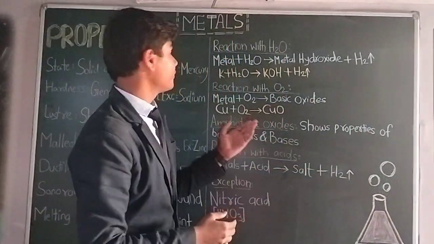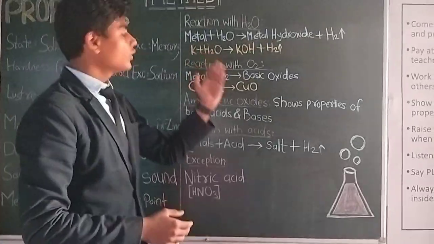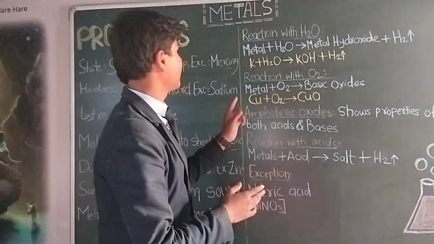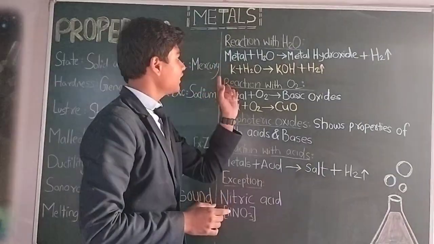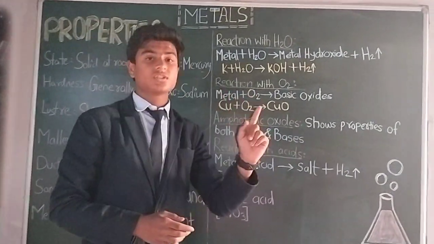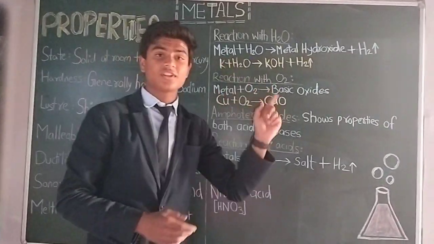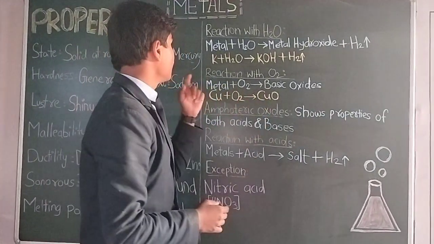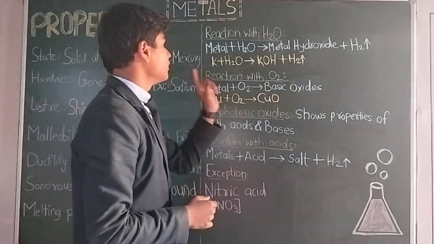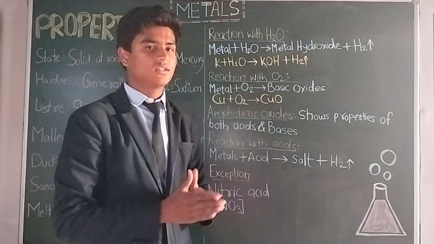What about chemical properties and their reactions? If we look at the reactions of metals, first we have the reaction of metals with water. When a metal reacts with water, you will get the products metal hydroxide, and hydrogen gas is evolved in this process. For example, when potassium reacts with water, we get potassium hydroxide and hydrogen gas is evolved.